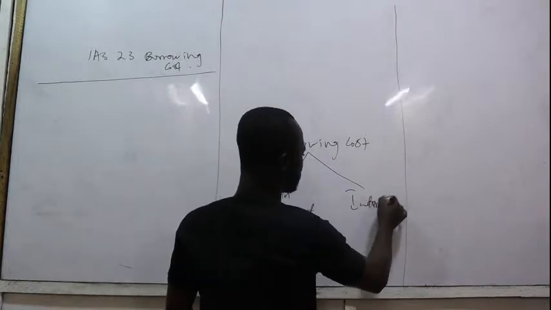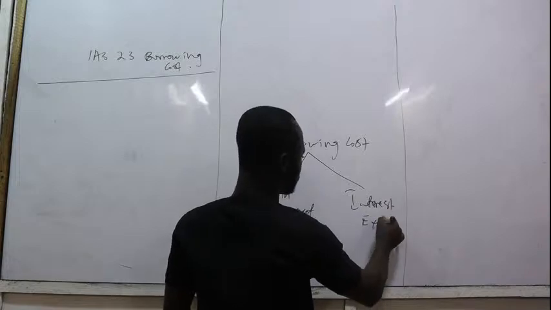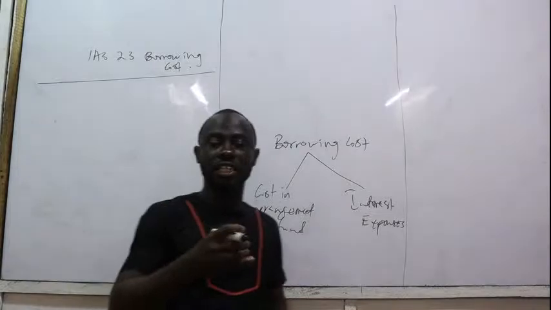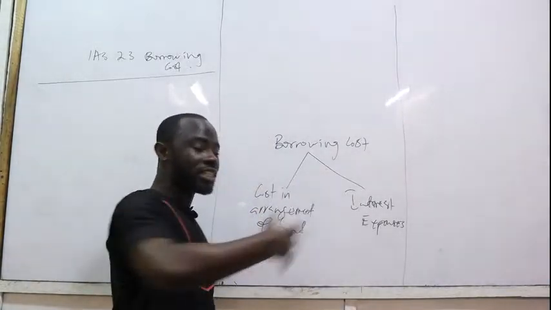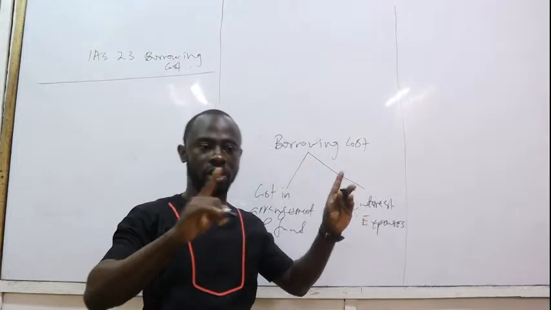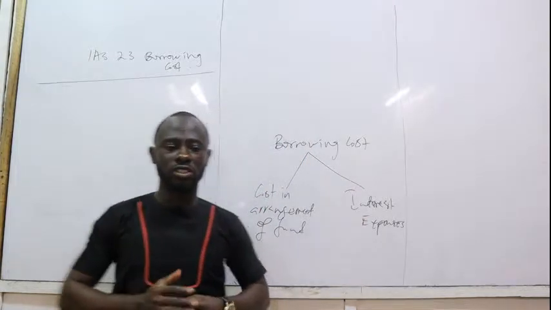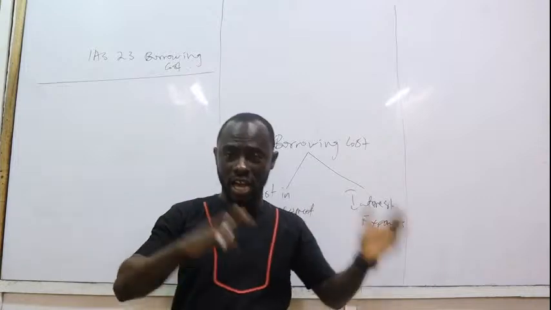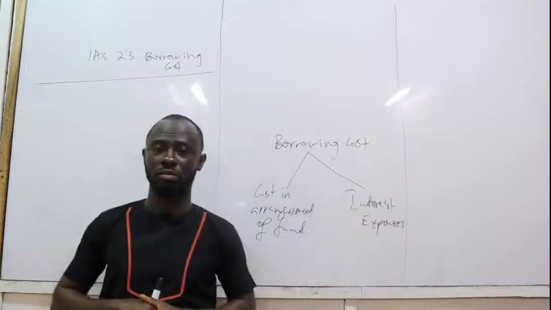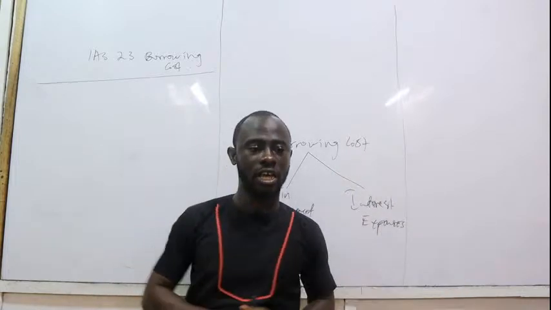The interest expenses on those funds. So the cost we incur in the arrangement of funds and the interest expenses on those funds, that is what we refer to as the borrowing cost. Now, our focus here is to look at how we can account for the borrowing cost, how we can treat them in the financial statement, and how we go about them.